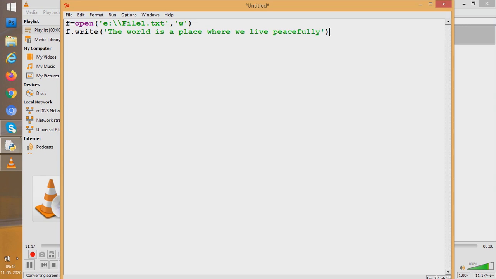With write, if I want to write more than one line, I'll again go and write a \n here. What does \n do? It helps me go to the next line in the file even while I write. Again, I can write another line here.